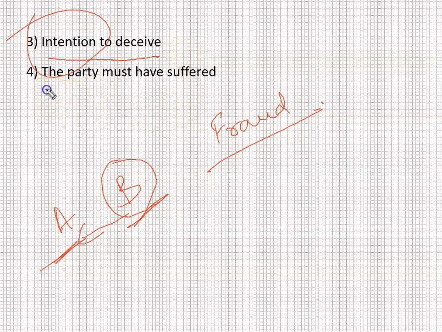And the next one is that the party must have suffered out of that. Because B has defrauded A, A has actually suffered some kind of monetary loss out of it. So if all these things are fulfilled, then we will consider that particular activity as fraudulent activity.